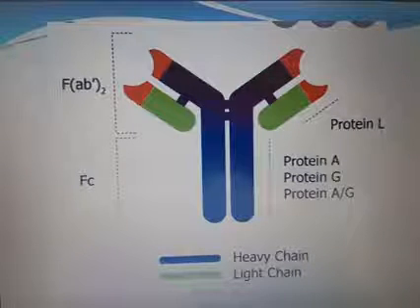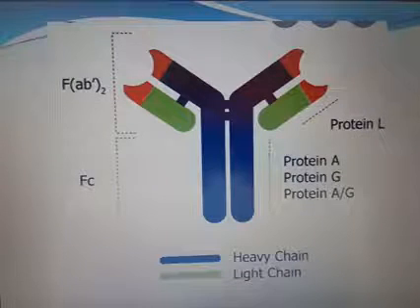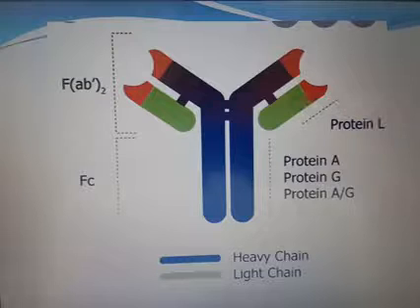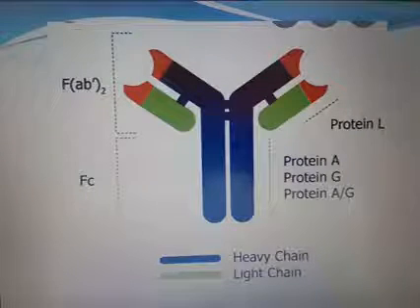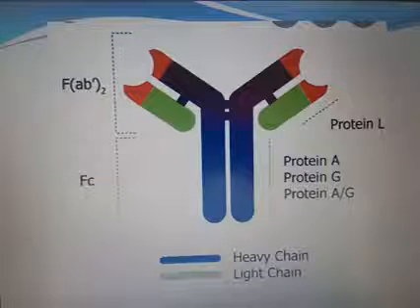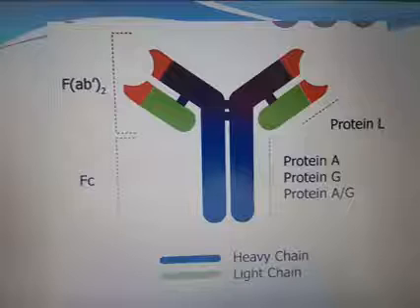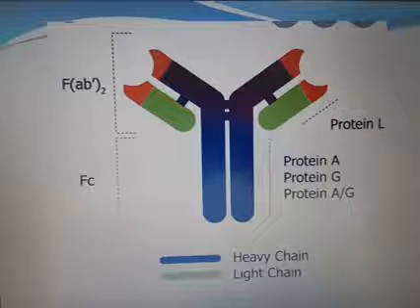In this, the blue chain is known as the heavy chain and the green portion is known as the light chain. So this antibody has 2 heavy chains and 2 light chains, and antibodies are represented as H2L2.